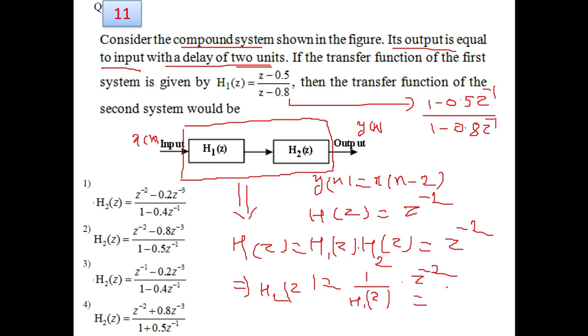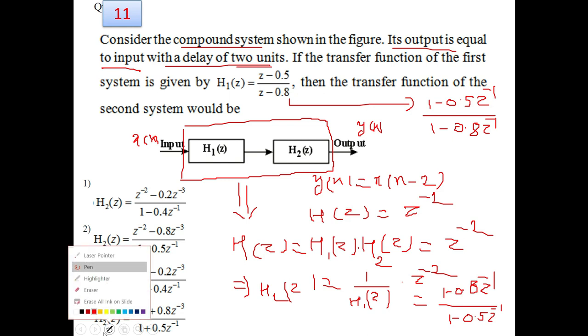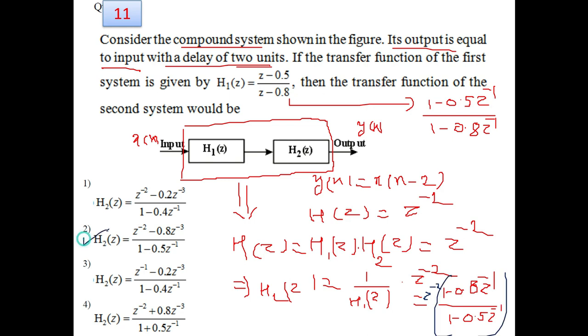So 1 over H1(z) results in 1 minus 0.8 z to the power minus 1 divided by 1 minus 0.5 z to the power minus 1, and this term is multiplied with z to the power minus 2. If you multiply it with z to the power minus 2, as in option number 2, it will be z raised to minus 2, 0.8 z to the minus 3 divided by 1 minus 0.5 z to the minus 1. So this is your answer to question number 11.